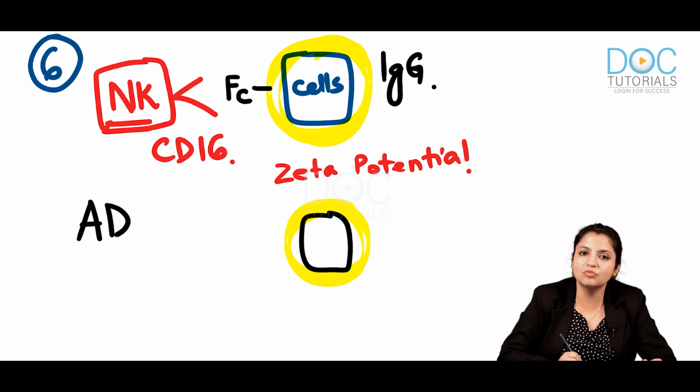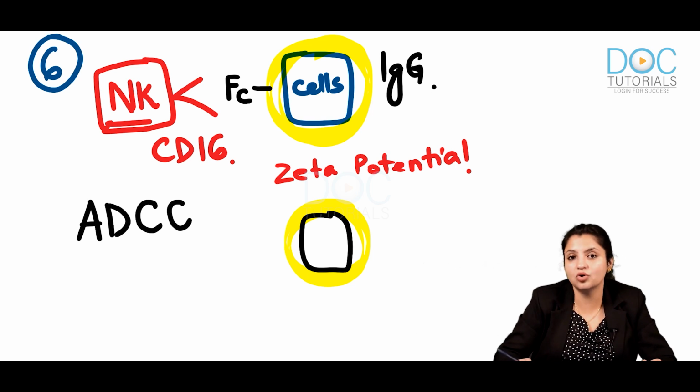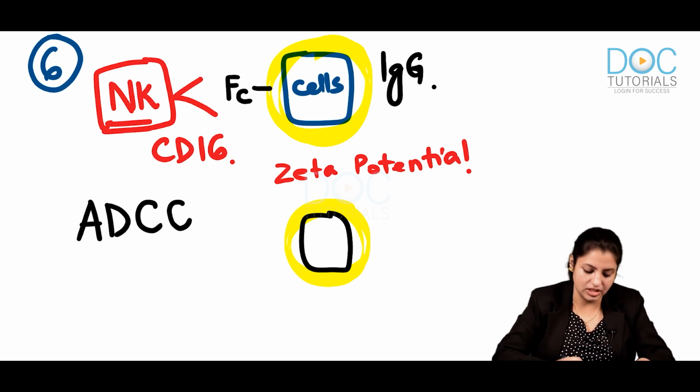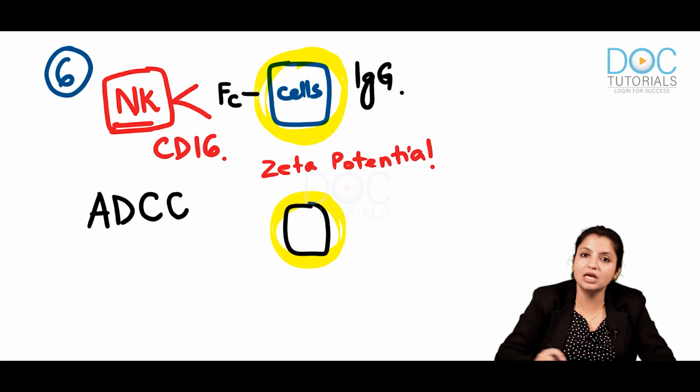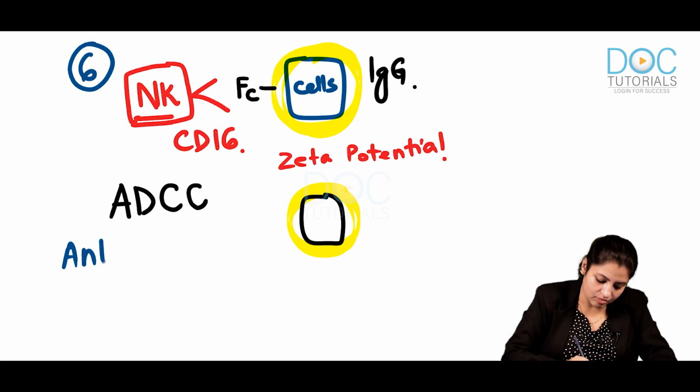So what is this mechanism called? Antibody dependent cellular cytotoxicity. NK cells are able to kill any cell coated by antibody.